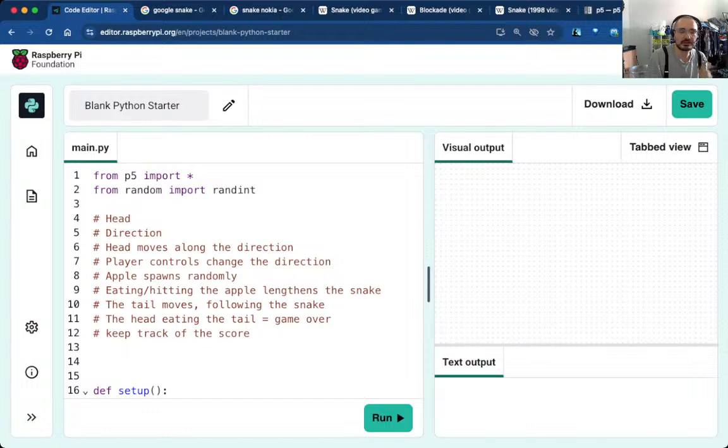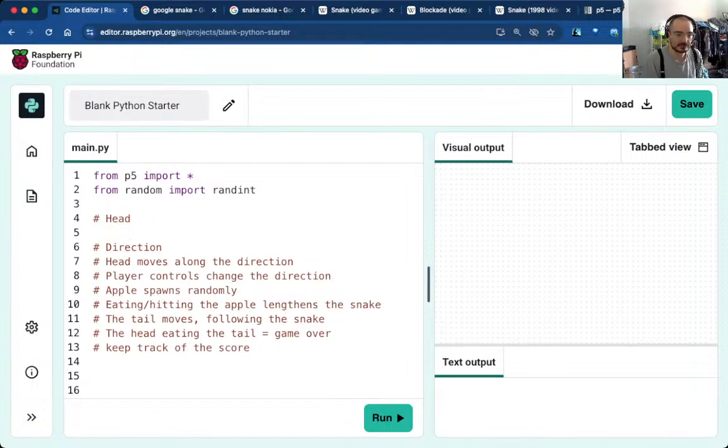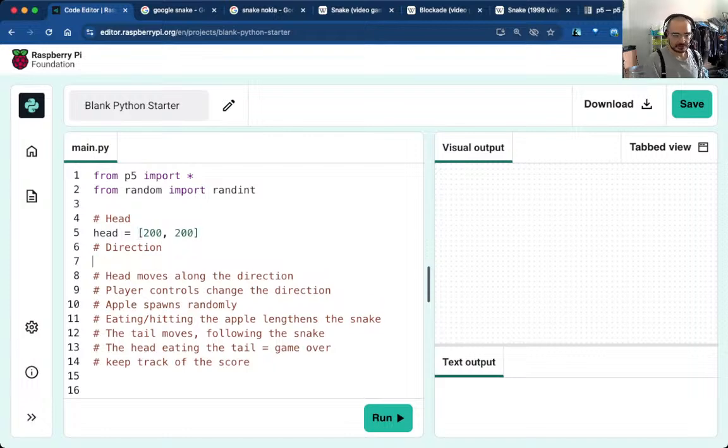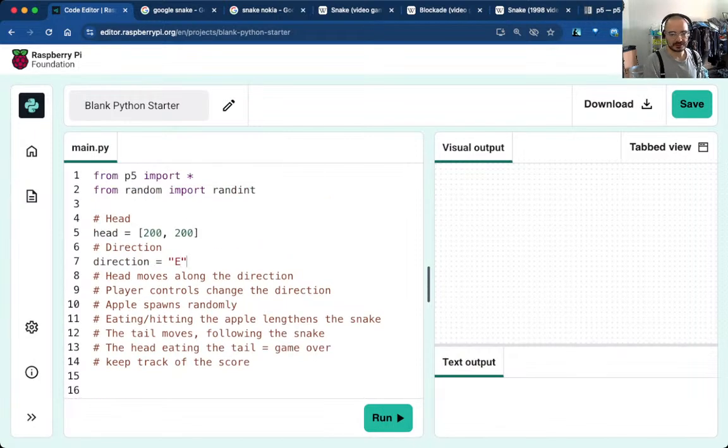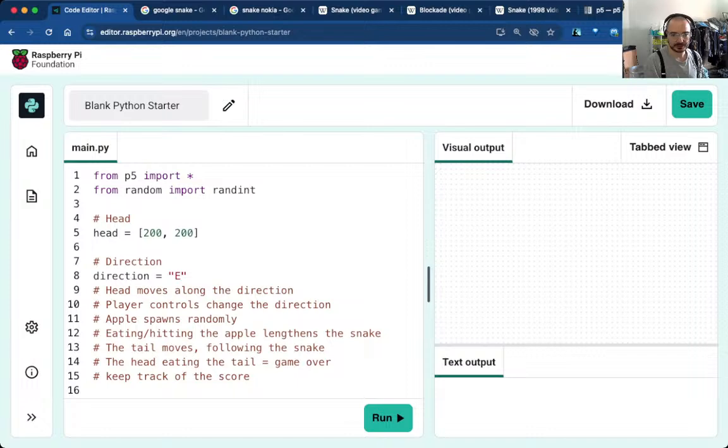Okay, the head. I've got a head. So the head, fair enough. I'm just going to call a variable called head. I'm going to use a list. I could use a tuple. There are pros and cons. Whatever. Let's start the head in the middle, at 200. The direction. Let's start the direction as east. E for east, I'm going to use 1-letter character codes. The head moves along the direction.